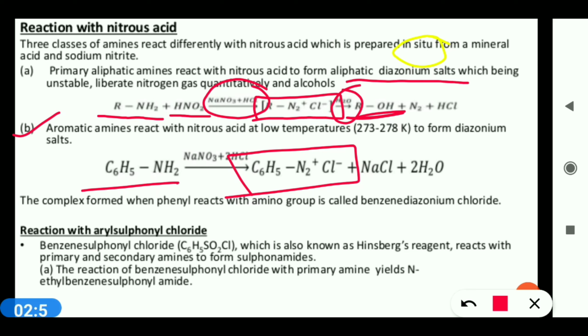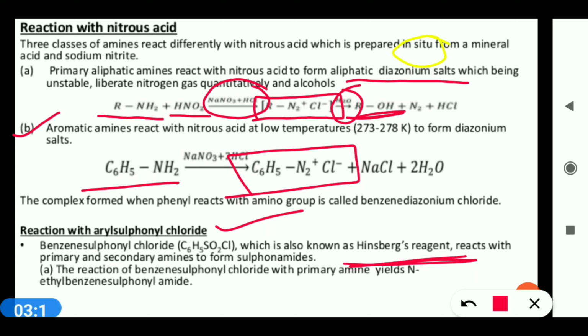Next is reaction with aryl sulfonyl chloride. Benzene sulfonyl chloride, which is also known as Hinsberg reagent, reacts with primary and secondary amines to form sulfonamides.